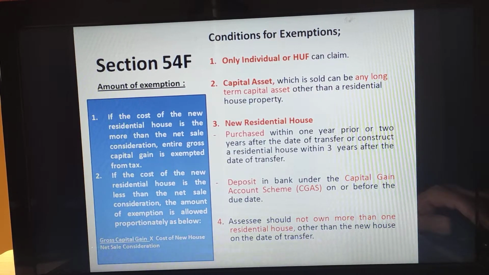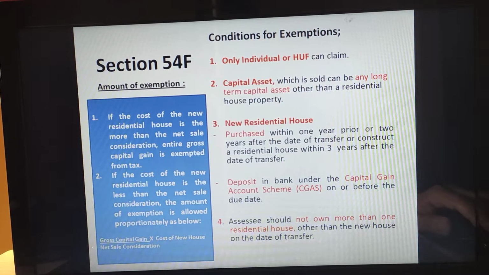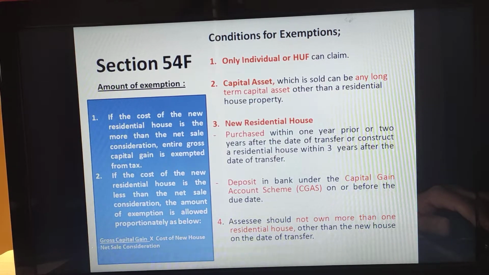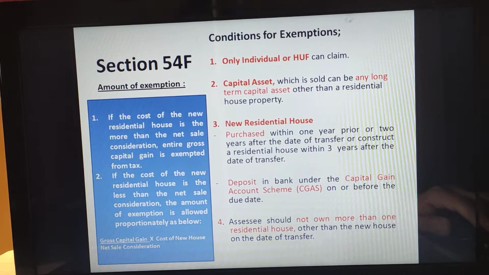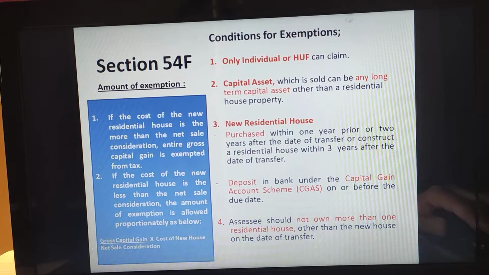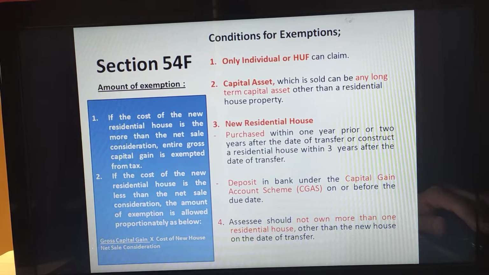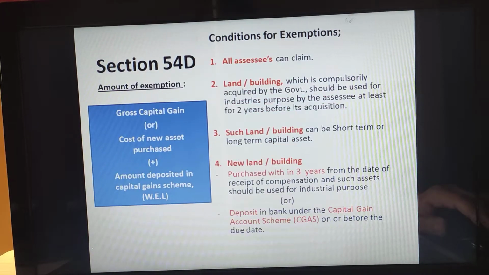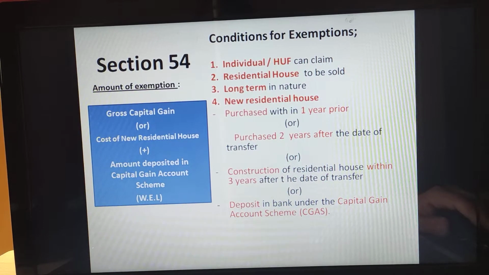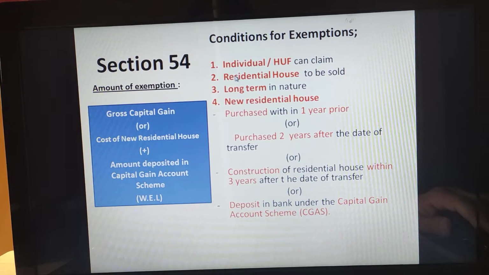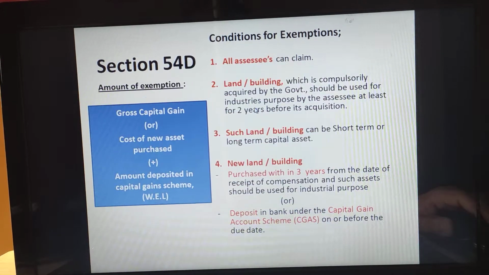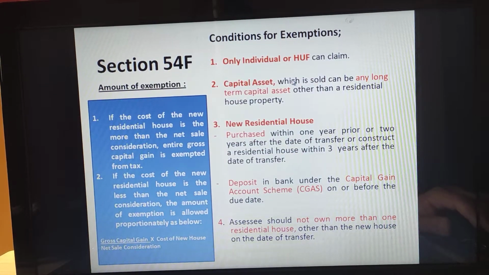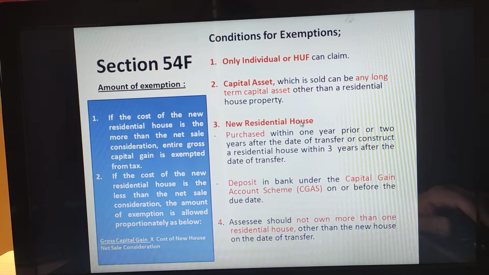Then the second point is the capital asset. What type of capital asset? Any long-term capital asset other than a residential house property. Leaving the residential house property, any other type of asset can be sold here. And after selling this, what we need to do is purchase a new residential house. If you remember our section 54 provisions, the same provisions are applicable here also. But in 54, we are selling a residential house and purchasing a residential house, whereas in 54F, we are selling an asset apart from a residential house but purchasing a residential house.